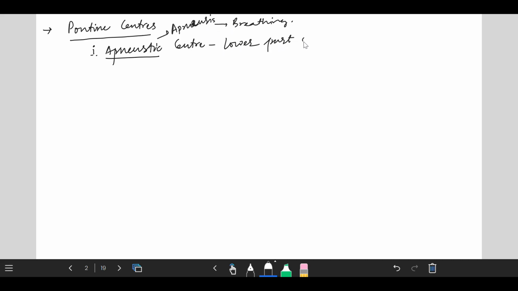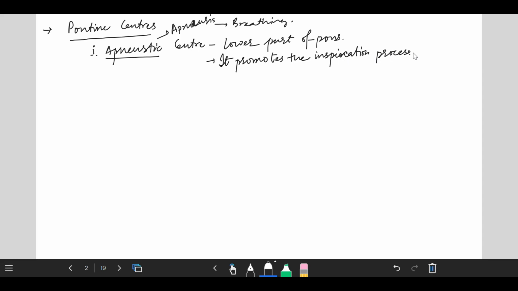You should keep in mind that stimulation of these centers leads to a gradual, step-by-step increase in the firing rate of the inspiratory muscles. But overstimulation can cause an abnormal breathing pattern. Clear to you?